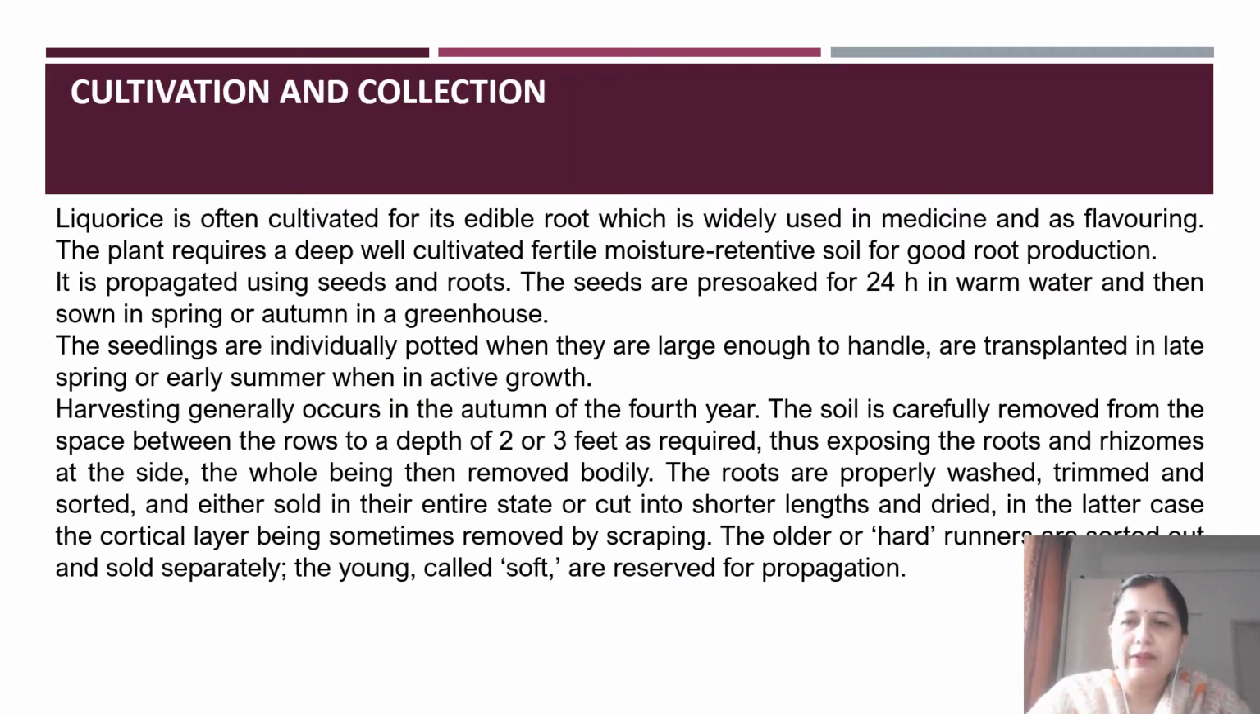Now if we look at the cultivation and collection of licorice, it is generally cultivated because it is used as an edible root. Other than that, it is also used as a medicine as well as a cosmetic and flavoring agent. It mainly requires fertile, moisture retentive soil. The plant requires a lot of water for good root production. Propagation can be done by both seeds as well as the roots. However, the seeds have to be pre-soaked for 24 hours in warm water, and then sown in spring or autumn in a greenhouse.